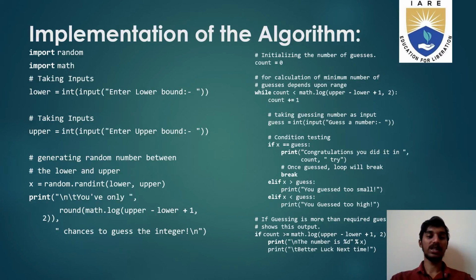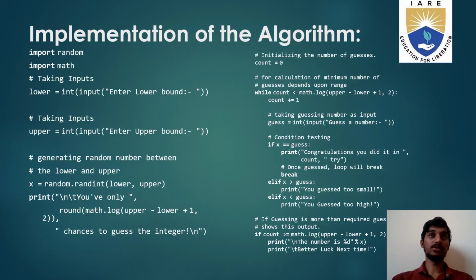For the implementation of the algorithm, or our code for the number guessing game in Python, we start by importing random and math, and then asking the user to give integers for the lower and upper bounds. Then the program tells the user that he or she has only got n chances to guess the integer according to the range given. Then the initialization of the number of guess counts begins, and the calculation also begins using the while loop.